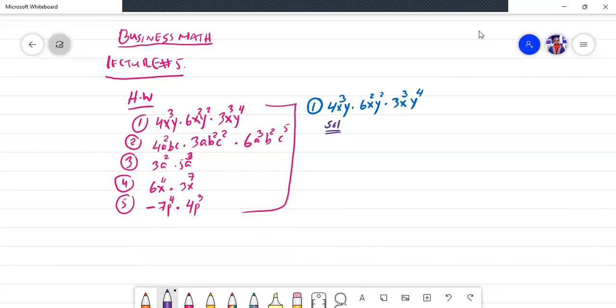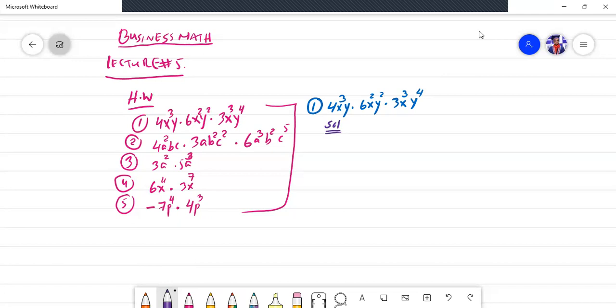Let me tell you a basic technique. How will you solve this problem in an easy way? We don't need to have confusion about how it will be solved. Let me give you a simple trick. Inshallah, the simple trick is first arrange numbers with numbers. Always remember the basic trick: first arrange numbers with the numbers and then letters with the letters. It's a simple trick, then you can solve it very easily.